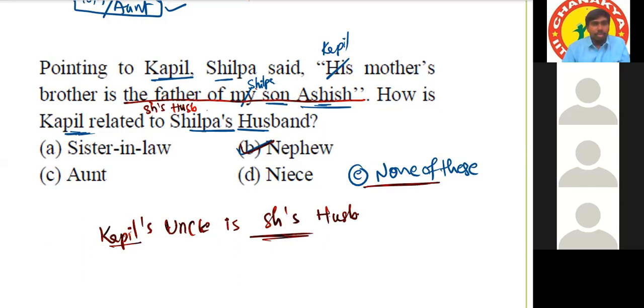Sir, it's asking how is Kapil related to Shilpa's husband? Kapil is related to Shilpa's husband only. But if the question is how Kapil is related to Shilpa also, the answer will still be nephew. This person is the uncle of Kapil, yes or no? Yes, sir. Then Kapil will be the nephew of that person.